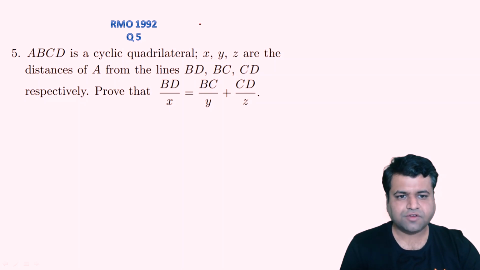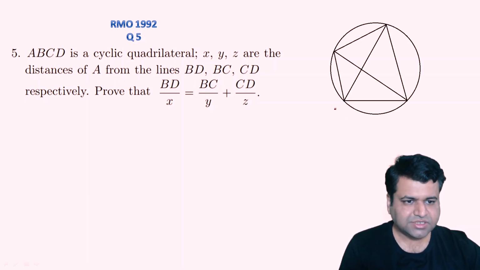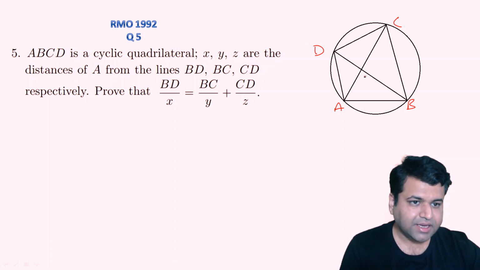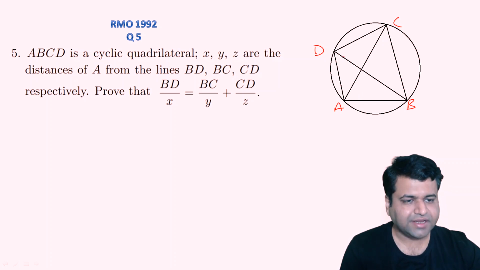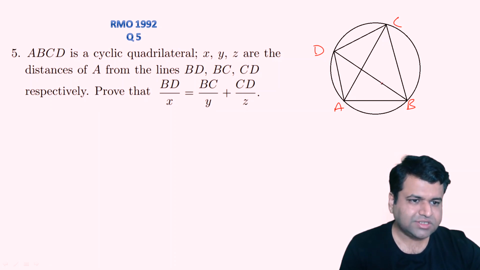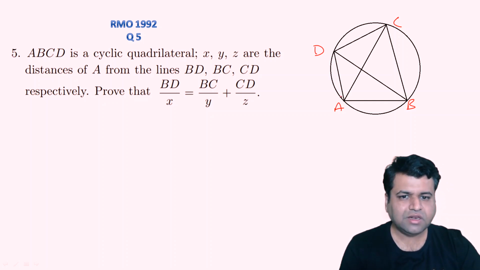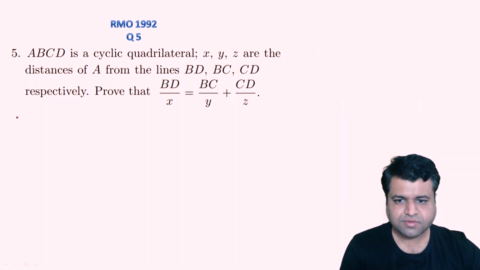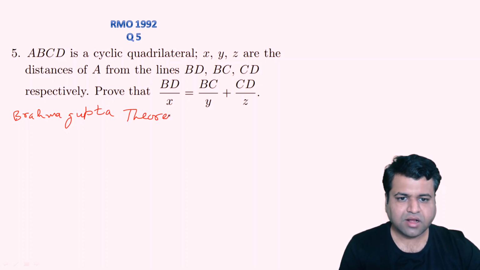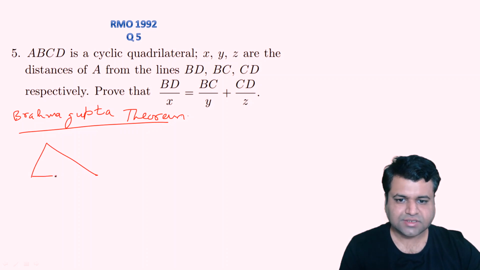So let's first draw the figure of this question. Let's say this ABCD is a cyclic quadrilateral and X, Y, Z are the distances of A from BD, from BC and from CD. So basically this involves the perpendicular distance from a point on a triangle, so we will use Brahmagupta theorem for triangle. Let me just tell you what the theorem is. Basically, there are two methods to solve this question, and I'll explain both the methods. Let's first understand what the Brahmagupta theorem says.